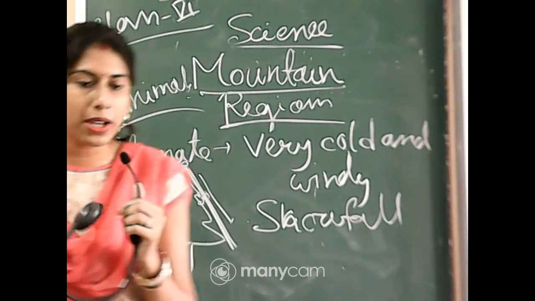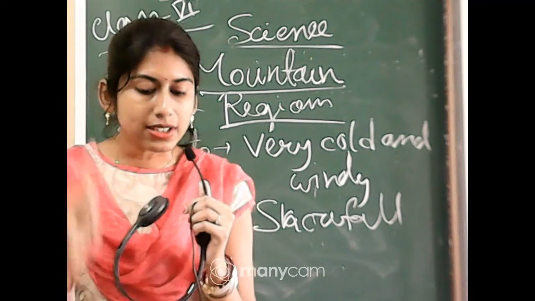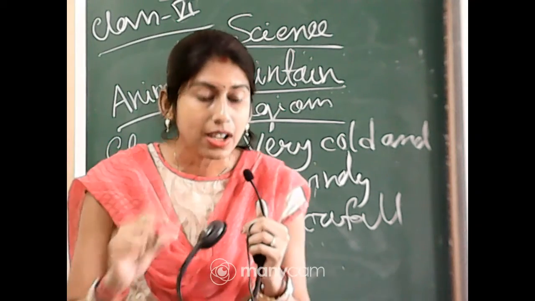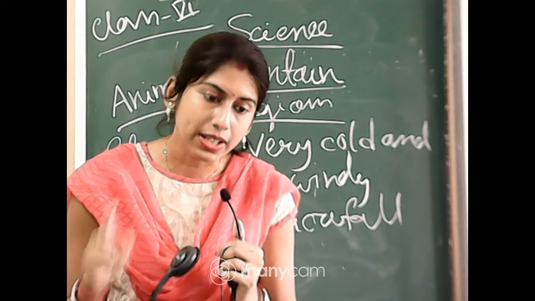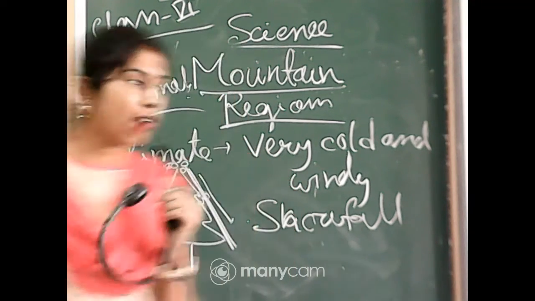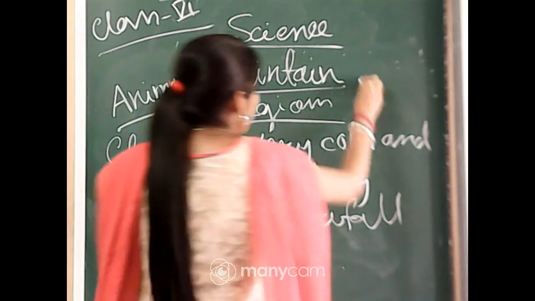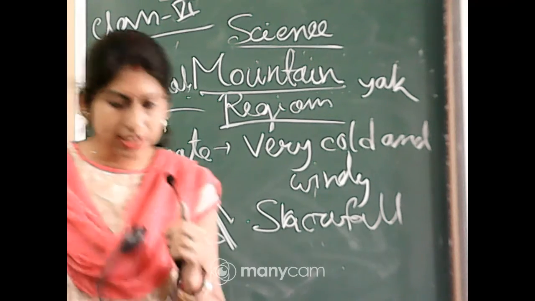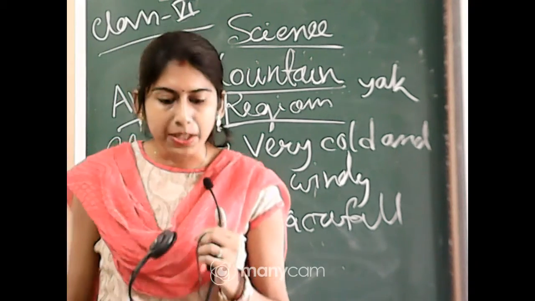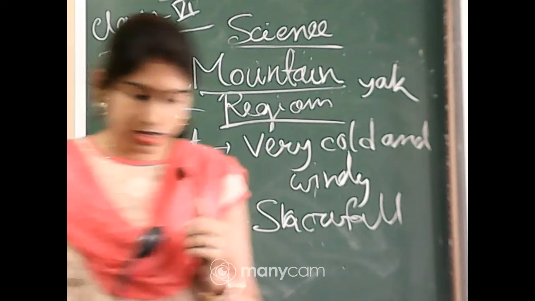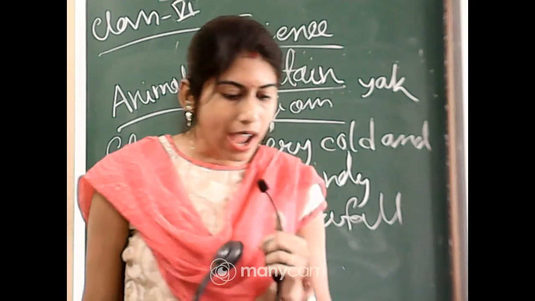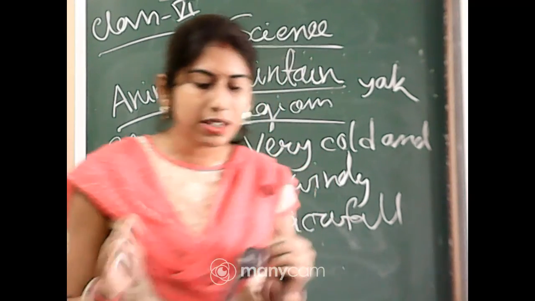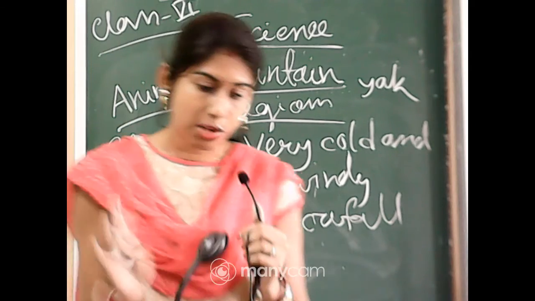The second main property is that they have thick skin or fur to protect them from the cold. They have very thick skin or fur for protecting their body from the cold. Now you have to know some examples. The first example is the yak, and the yak has long hair. This keeps their body warm.